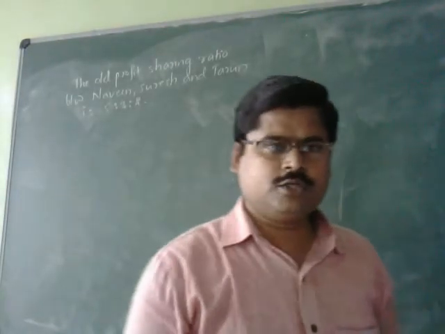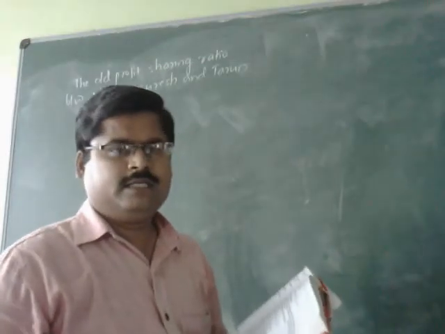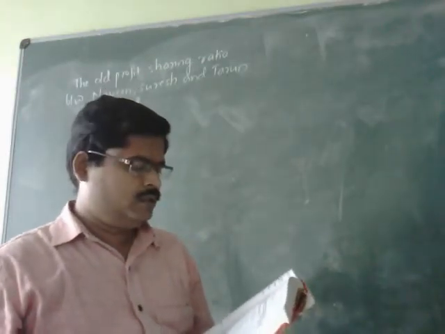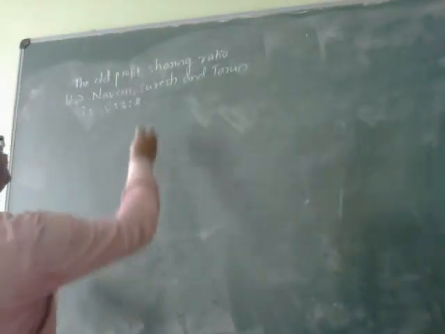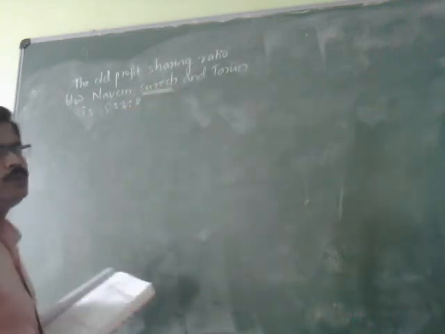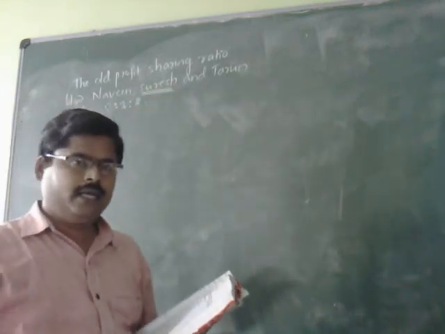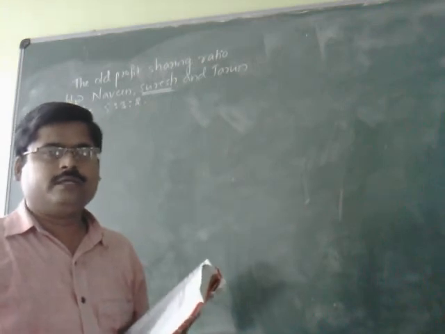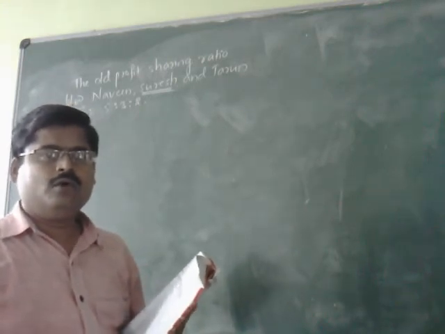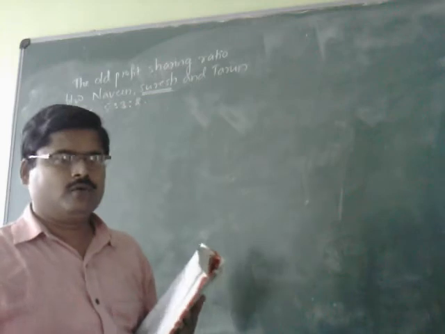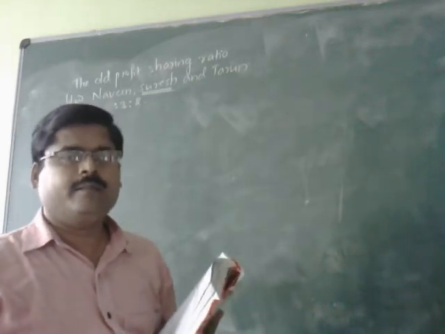So out of these three partners, Suresh is going to retire. That is why we need to consider the old share of Naveen and Tarun only. They are the remaining partners.